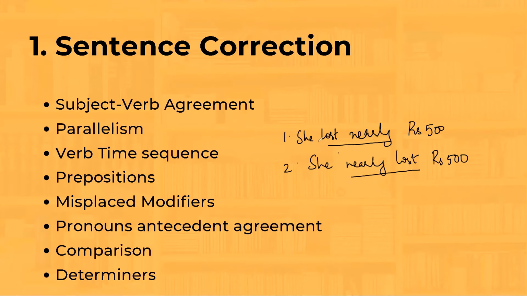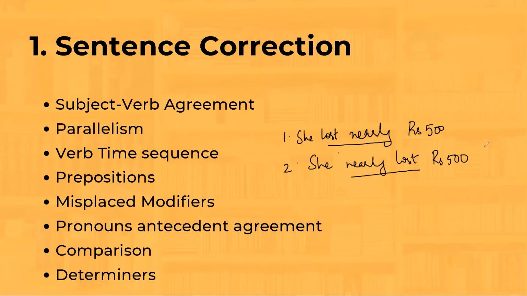First sentence alli, she lost nearly rupees 500. Andre, exact amount is not rupees 500, but somewhere near to that amount she lost anta. Second sentence, she nearly lost rupees 500. Andre, she was about to lose, but thankfully she did not lose that money.